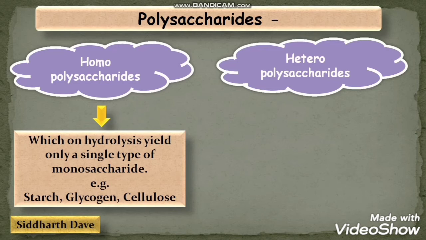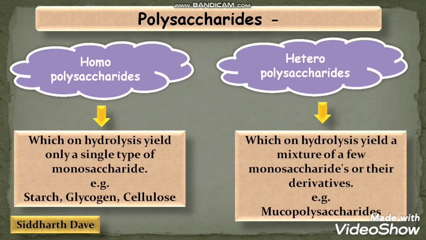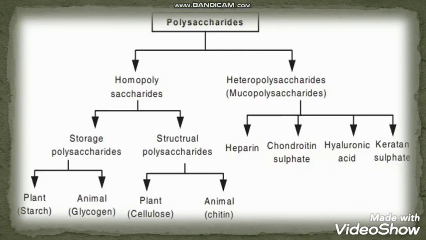Now heteropolysaccharide: when you perform hydrolysis on heteropolysaccharides, they yield a mixture of monosaccharides or their derivatives. For example, mucopolysaccharides. There are many examples of mucopolysaccharides, and generally they are used in clinical treatments. So just keep that in mind.